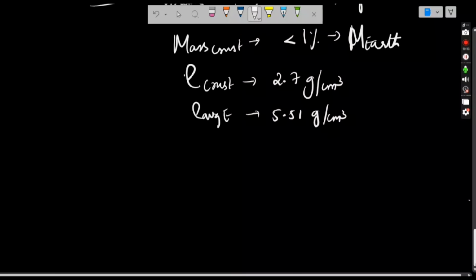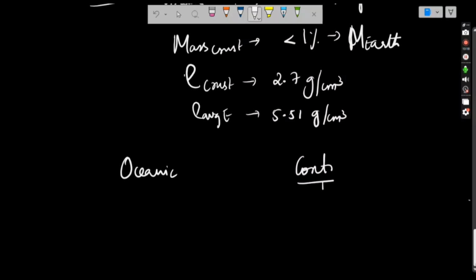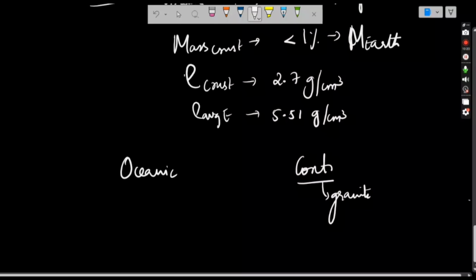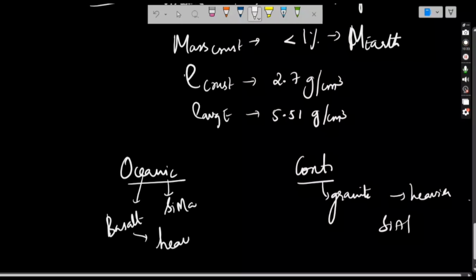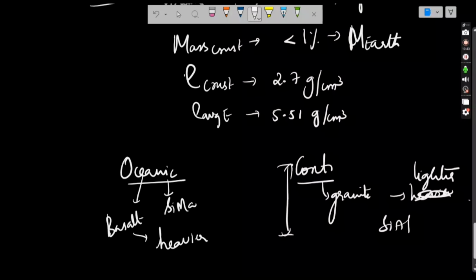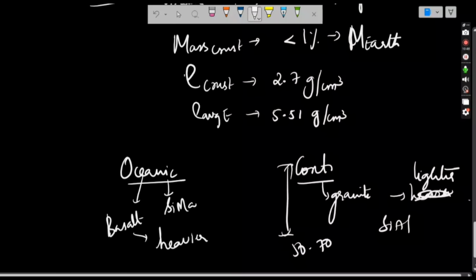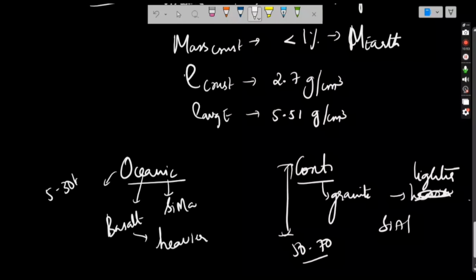We have seen we have two types of crust: oceanic and continental crust. Continental is made up of granite, Sial, and this is Sima, made up of basalt and it is heavier. Sorry, continental crust is lighter. Continental crust thickness is very high, around 50 to 70 kilometers, which we can see in mountains. Oceanic crust thickness is around 5 to 30 kilometers below the ocean.